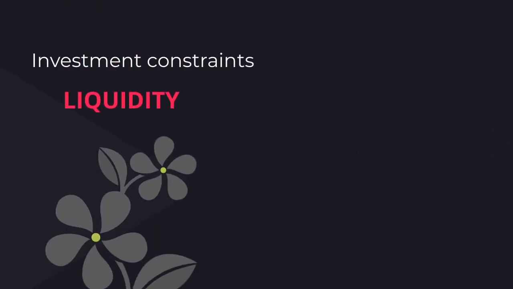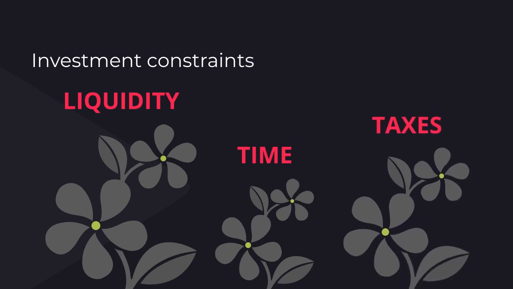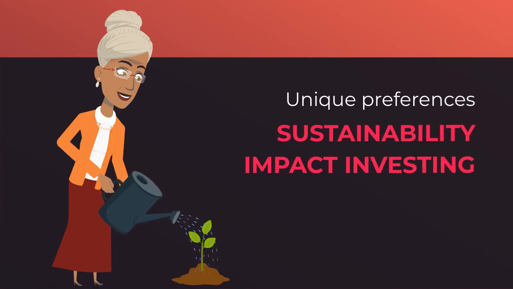As for investment constraints, liquidity needs, time horizon, and tax factors need to be accounted for. There are also unique needs and preferences that need to be part of the policy statement. For example, a focus on sustainability and impact investing.